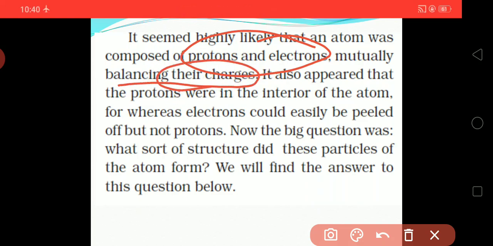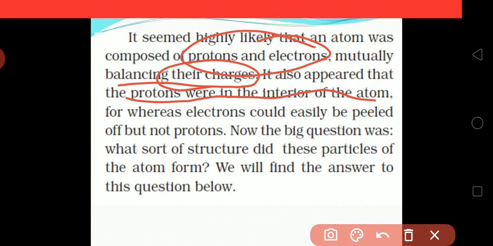It also appeared that the proton was in the interior of an atom. The proton is in the interior of the atom, whereas electrons could easily be pulled off, but not a proton.